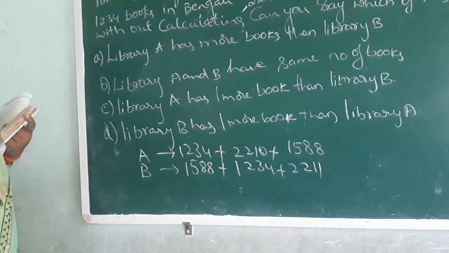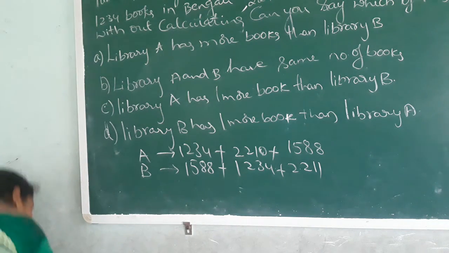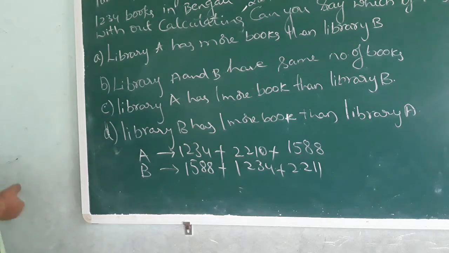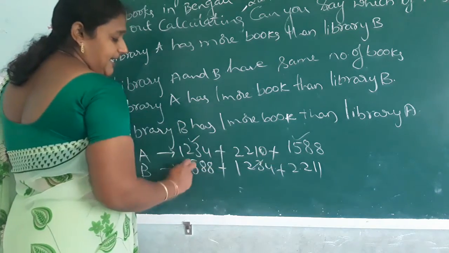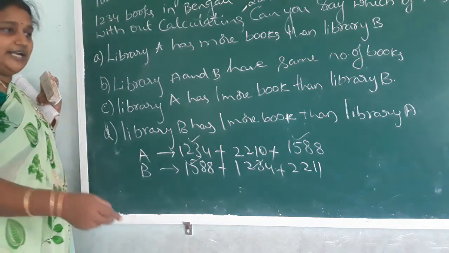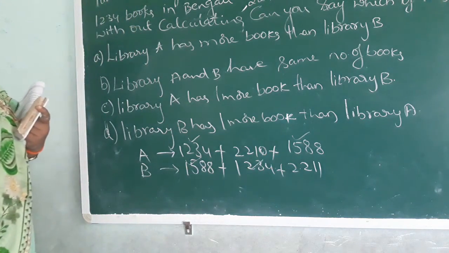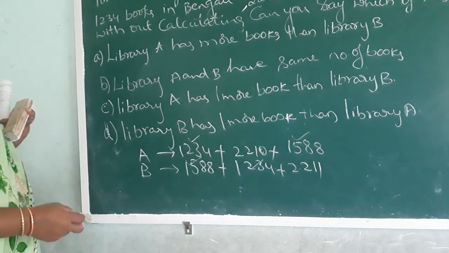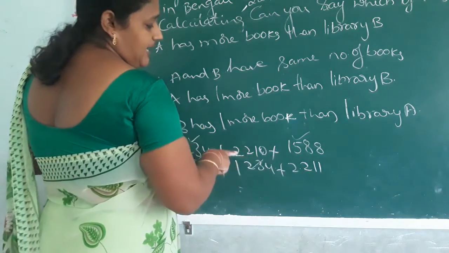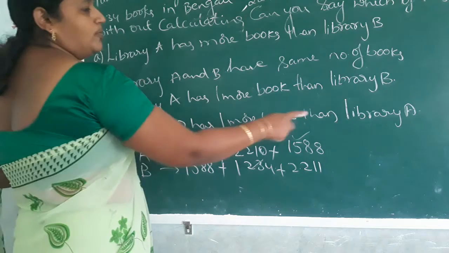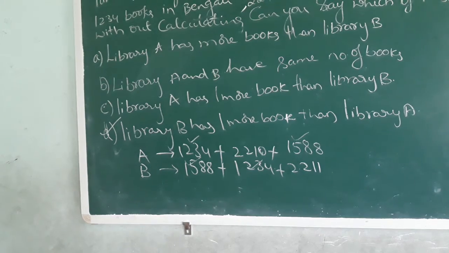If you observe these two libraries and check how many books are there, you see 1234 here, 1234 there, 1588 here, 1588 there, both are equal. Only one difference is the 2210 and 2211. What is the difference between 10 and 11? 1. So what is the answer now? Library B has one more book than library A. Option D is correct. Okay children? See the next question.